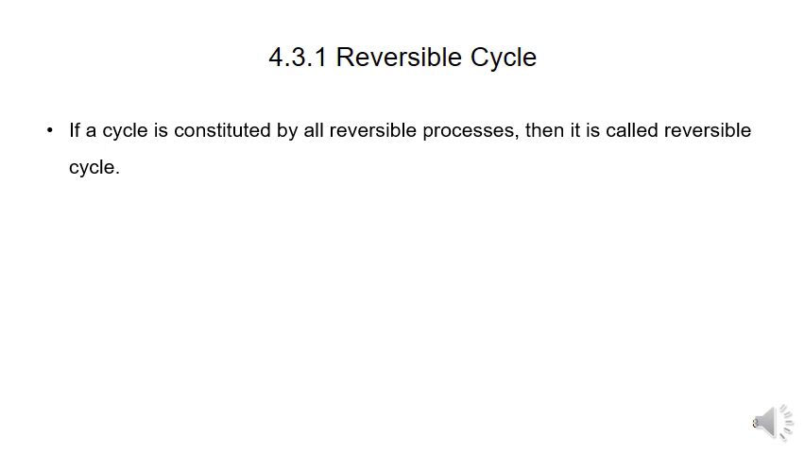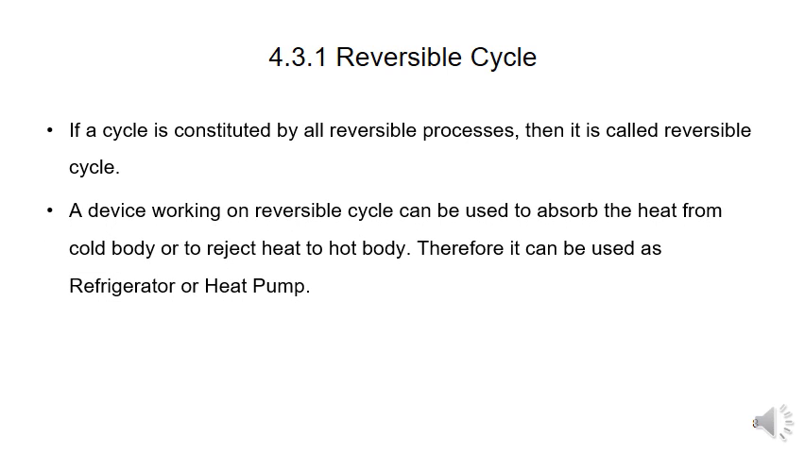A device working on a reversible cycle can be used to absorb heat from a cold body and reject it to a hot body. Therefore, it can be used as a refrigerator or heat pump. The sequence of reversible processes such that the system, with air as the working medium, returns to its initial state is called a reversible cycle. A cycle consisting of reversible processes is called a reversible cycle.